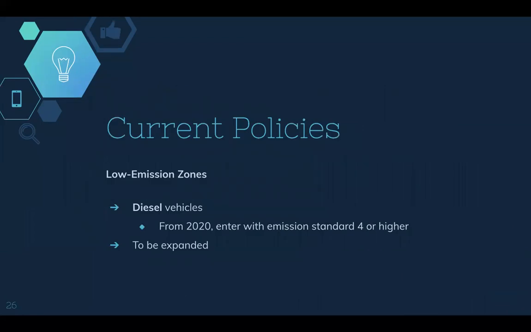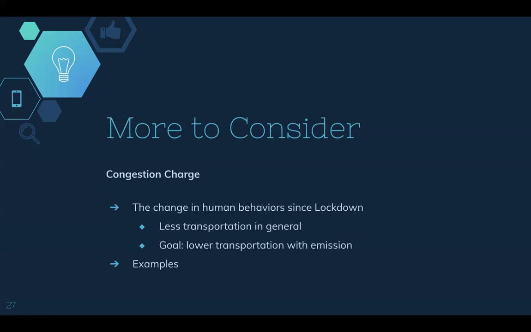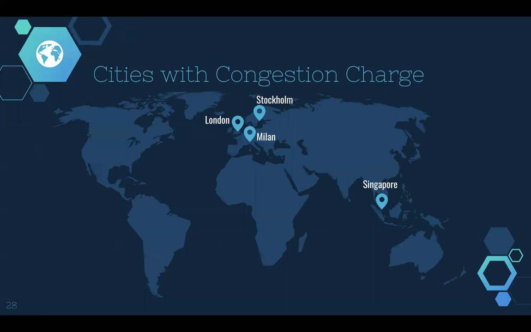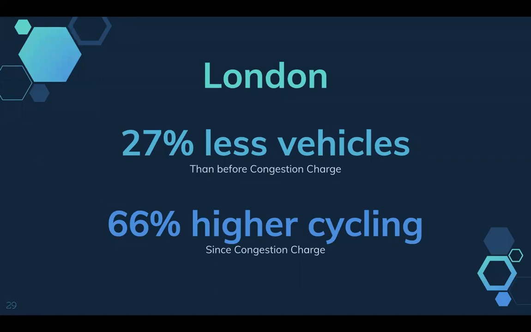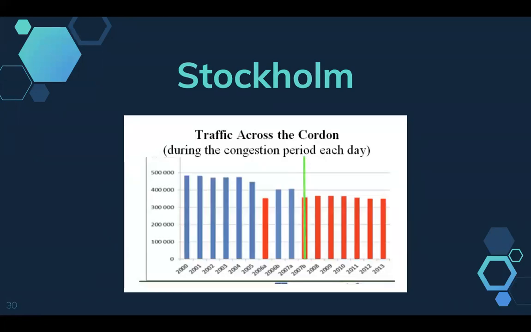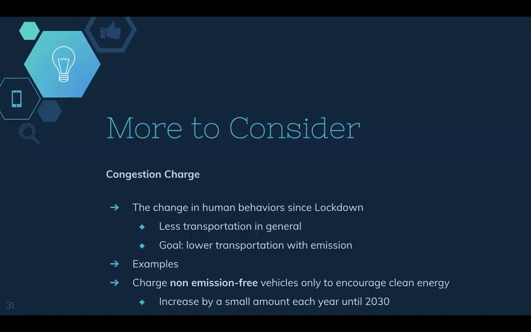Currently, from 2020, diesel vehicles entering designated low emission zones must have an emission standard of 4 or higher. So on top of that, one thing to consider in order to speed up the emission-free process is a congestion charge, which has been enacted in some major cities in the world and has been quite effective. So we suggest charging the non-emission free vehicles only to encourage clean energy, and then the charge can potentially be increased by a small amount each year until 2030.